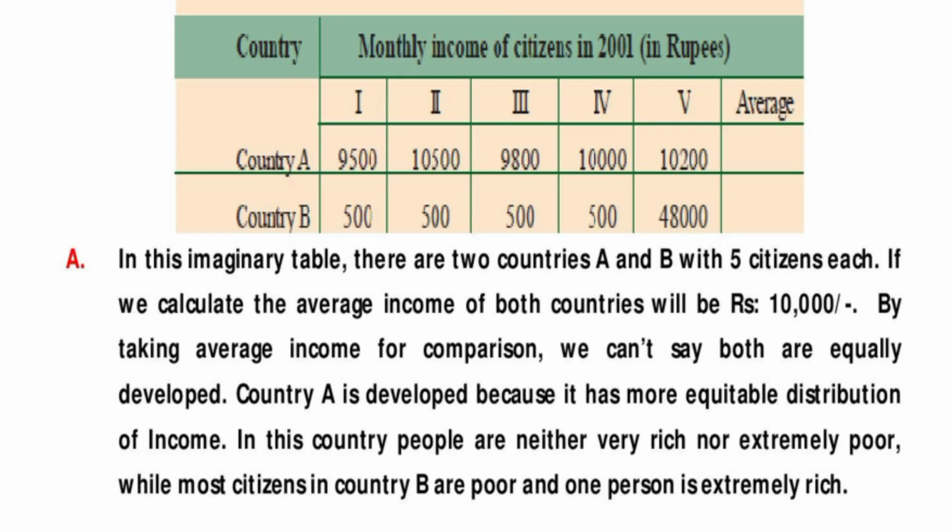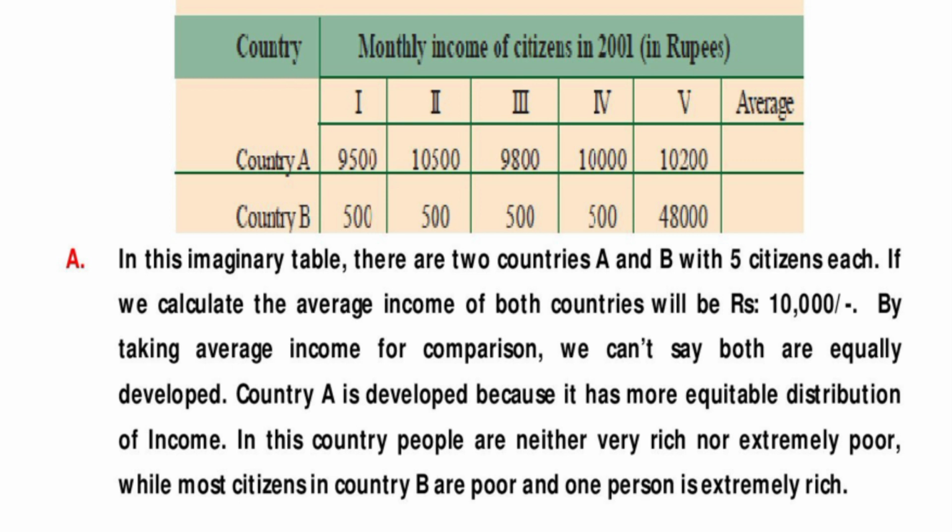Students, read the table and find whether the two countries are developed. Here this table indicates monthly income of citizens in 2001 in rupees. Here A country and B country are there. 5 members live in A country and 5 members live in B country. In this imaginary table, there are two countries A and B with 5 citizens each.